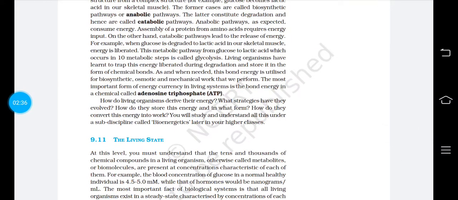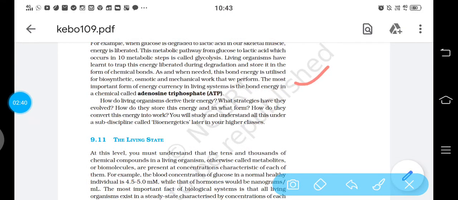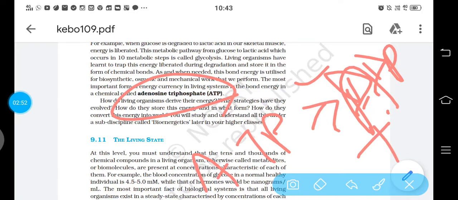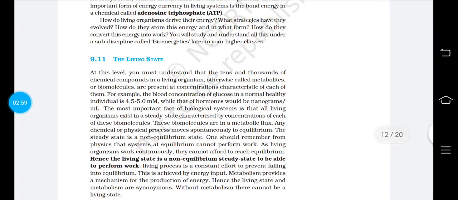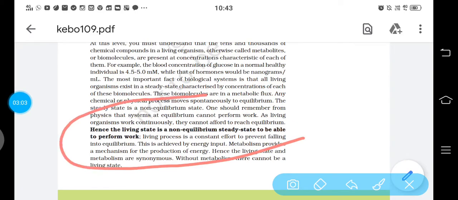Here one more thing is given. The most important form of energy currency which is occurring in our body is adenosine triphosphate, ATP. It breaks down into ADP and releases one inorganic phosphate which gives us energy. For the living state, when something is living, one word is used. Living state is a non-equilibrium steady state to be able to perform work.